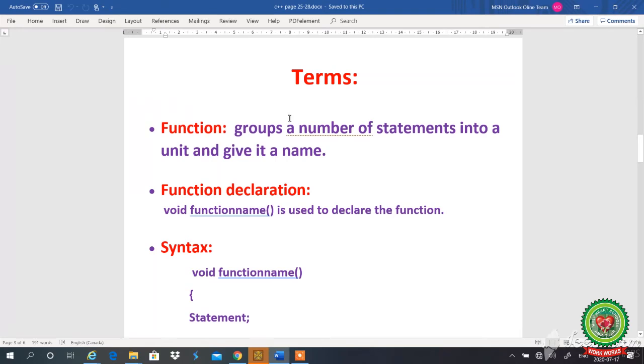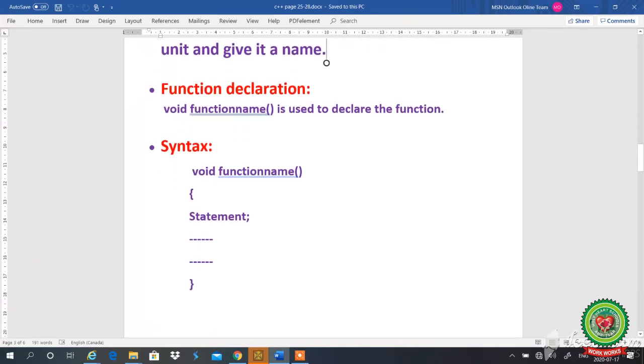So what is a function? A function groups a number of statements into a unit and gives it a name. Means different types of statements are grouped together under one name, and whenever the user or the programmer needs to call that function, they will call it by the name which is given to the function. Clear?